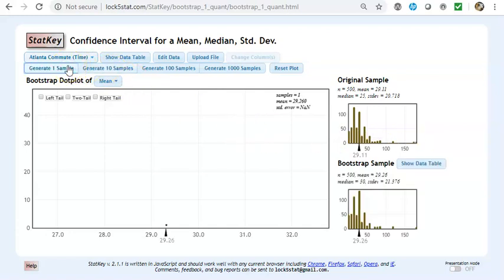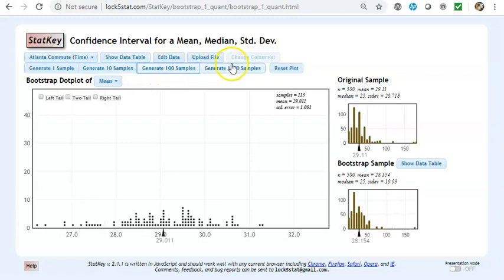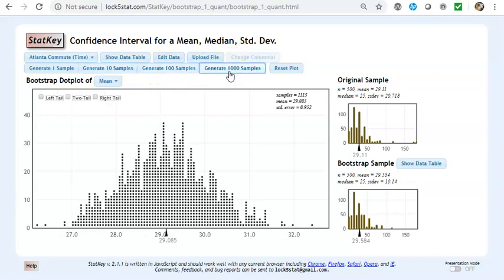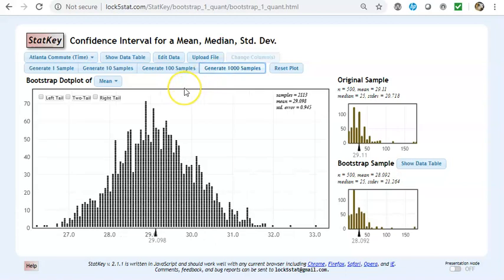And I can do one bootstrap and you see the dot. I can create another bootstrap sample, and there's a third somewhere. I can do 10 at a time, I can even do 100 at a time, or even 1,000 at a time. So let's say this is 2,113 samples right here. And from there, I can choose two-tail. And I can see that 27.3 is the lower bound of the confidence interval, and 31.0 is the upper bound of a 95% confidence interval.